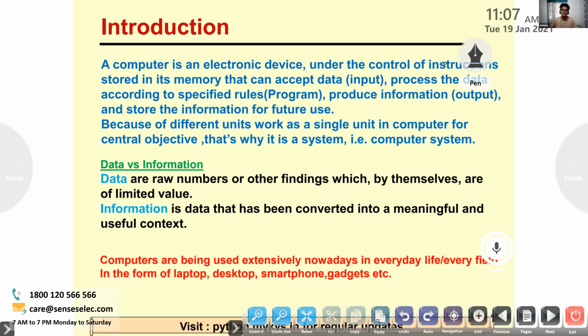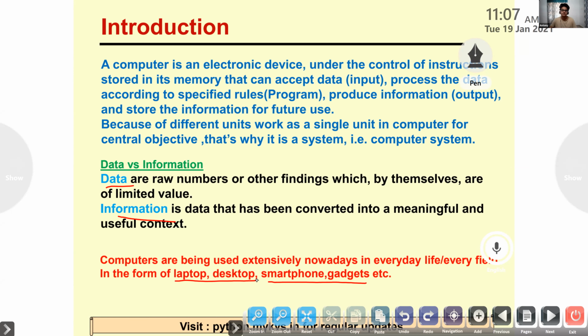The data are raw numbers or other findings which by themselves are of limited value. Information is data that has been converted into meaningful and useful content. Computers are being used extensively nowadays in every field, in the form of laptops, desktops, smartphones, gadgets, etc. So the important things from this slide are what is data, what is information, what is a computer, and examples.